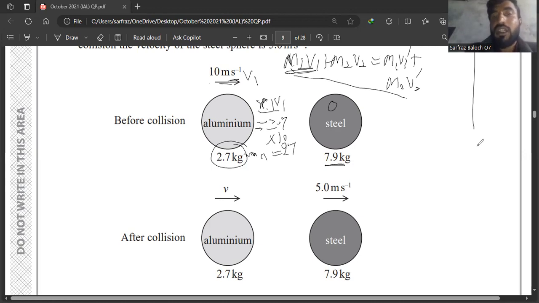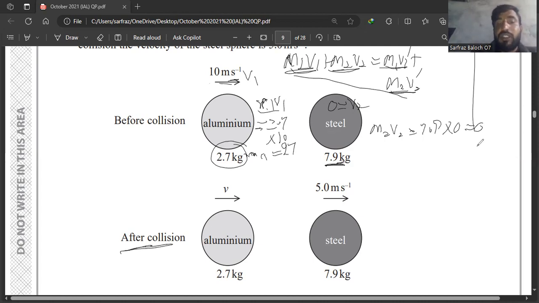Now I will calculate m2 v2. This is m2 and v2 is 0 because it is stationary. So m2 v2 means 7.9 cross 0, and it will become 0. Similarly, I will calculate m1 v1 dash and m2 v2 dash, and this is about after collision.